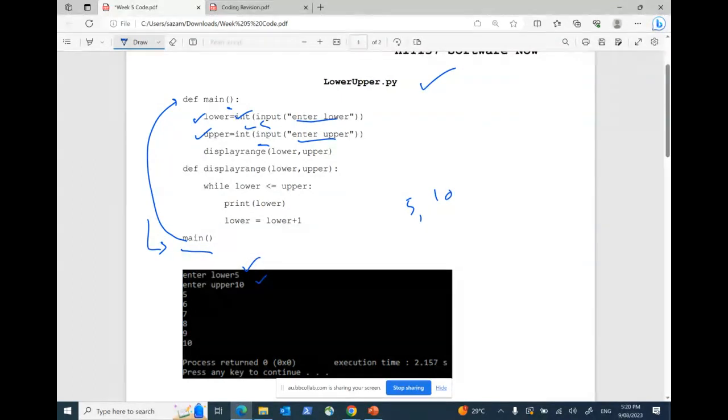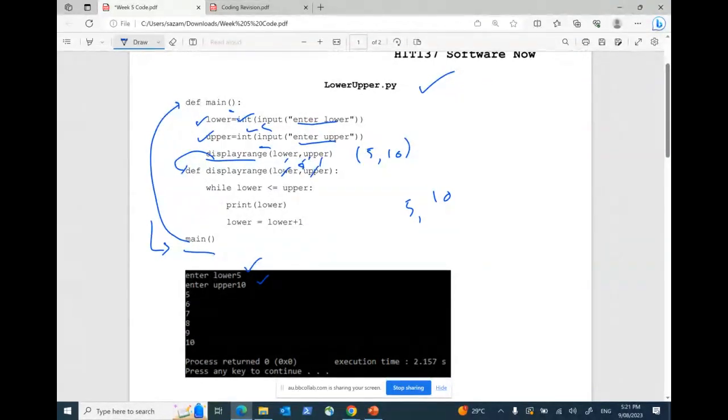Then after that, I'm calling a function called display range. This is my function name with the parameters lower and upper, which are 5 and 10. So I'm calling the function display range with two values, one is 5 and one is 10. In that case, lower is 5 and upper is 10. Now, this will call the function. So here it is 5, here it is 10.